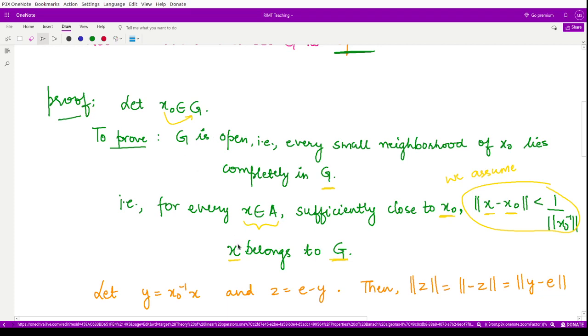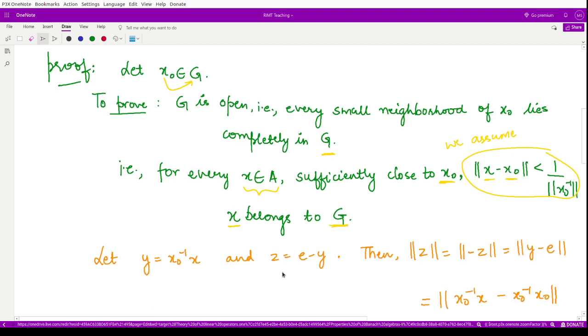Here, let x naught inverse x be denoted by y, and let e minus y be equal to z. These are notations just for simplification of calculations. Then what would be the norm of z?